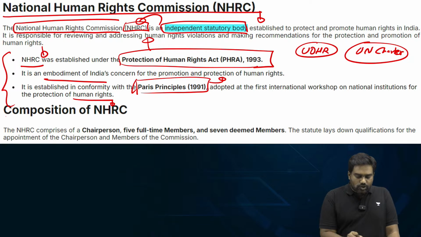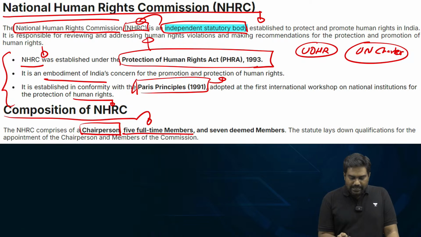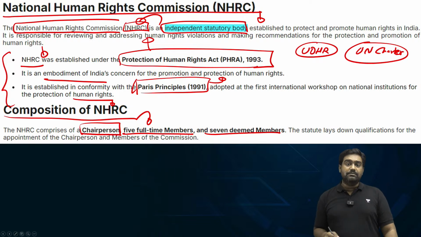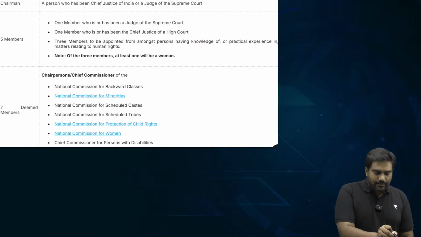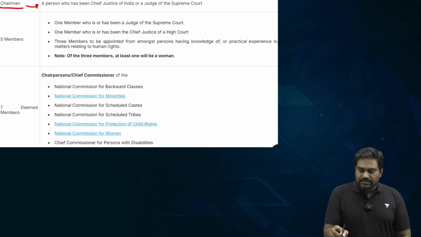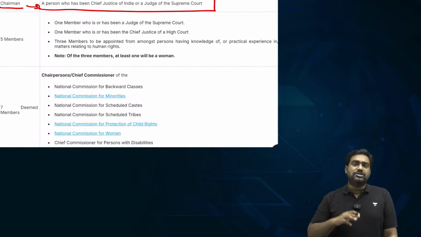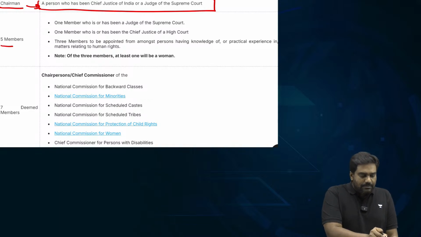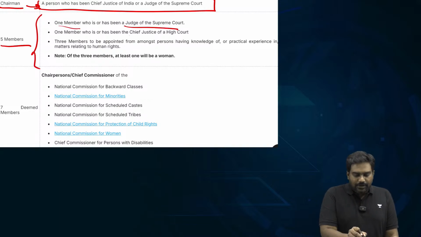Let's understand its composition. This body has a chairperson, 5 full-time members, and 7 deemed members. The chairperson has to be either a retired Chief Justice of India or a retired judge of the Supreme Court. The 5 members come from the judiciary.